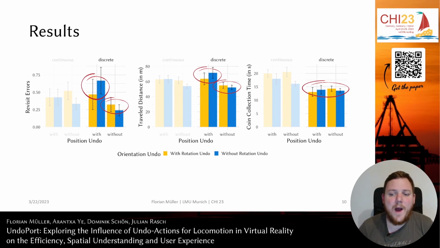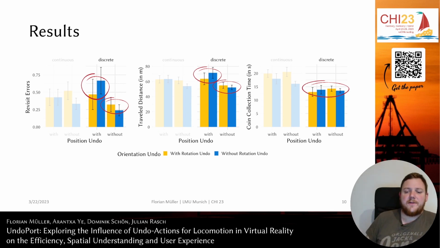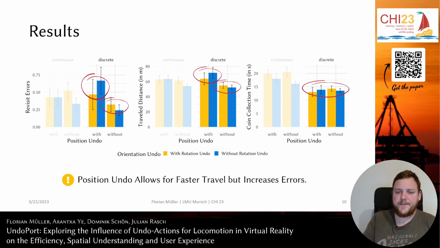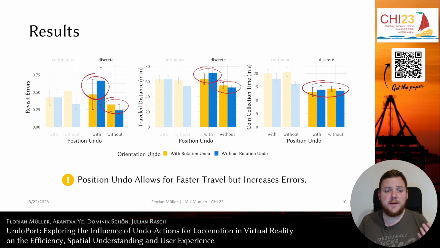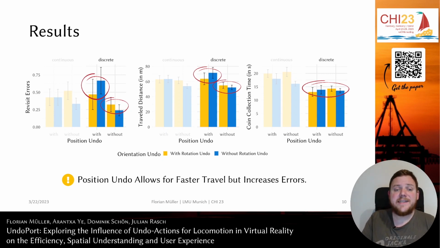Now, for the question why participants made more mistakes using position undo, we have no conclusive answer. From our observations and also the statements of our participants, we assume that position undo reduced the cost in terms of additional time and effort that came from making a mistake. This resulted in participants not focusing on avoiding errors, but adopting a circular search strategy. Because with position undo available, it felt for them like it doesn't really matter if they make a mistake because it's so fast. So, thing to remember, position undo allows for faster travel but increases errors.